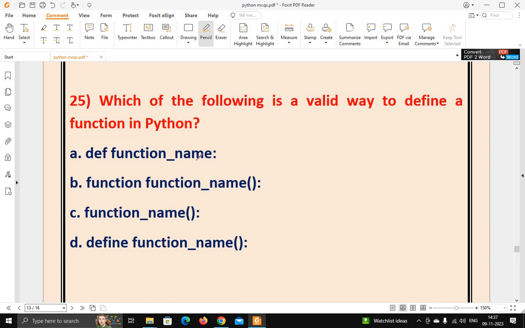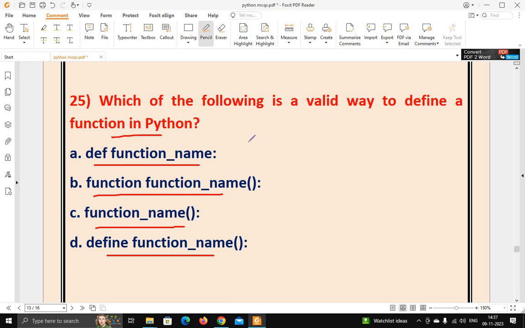Next question: which of the following is a valid way to define a function in Python? Options you can see on your screen. This is one option, another option is this one, third option, and fourth option. So if you want to define a function in Python, it's very simple. What according to you is the right answer?